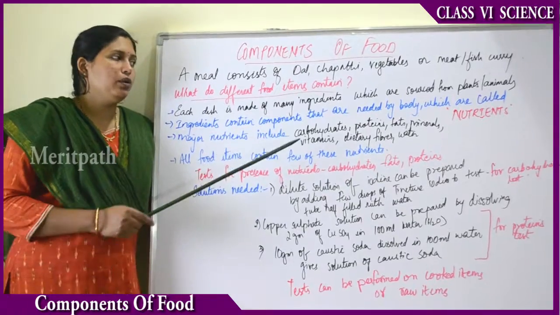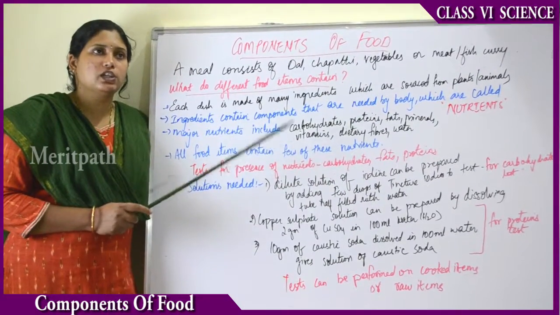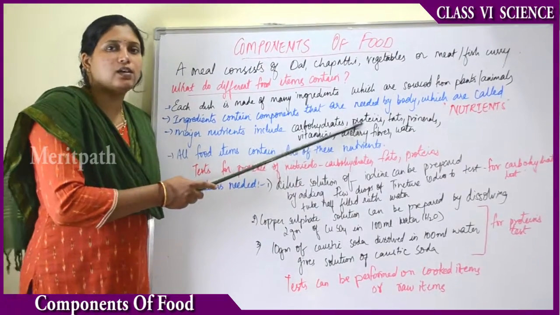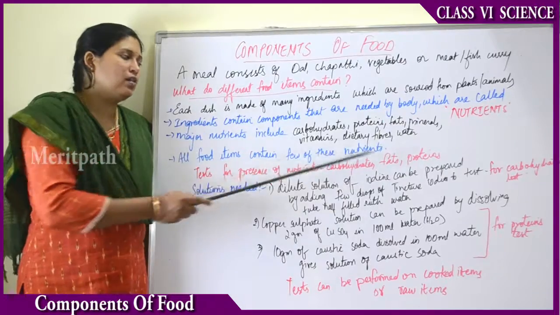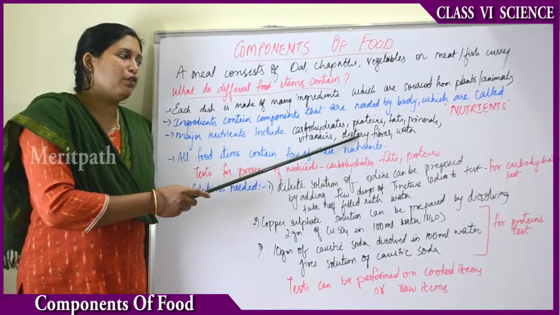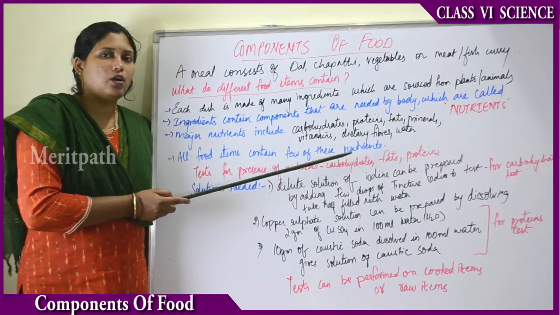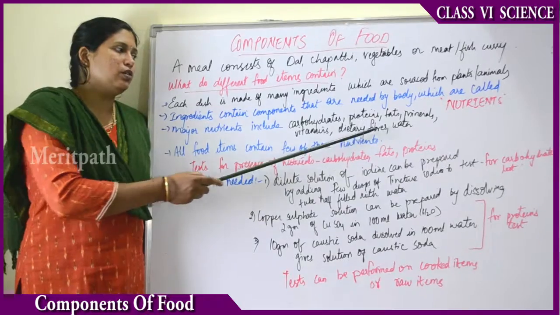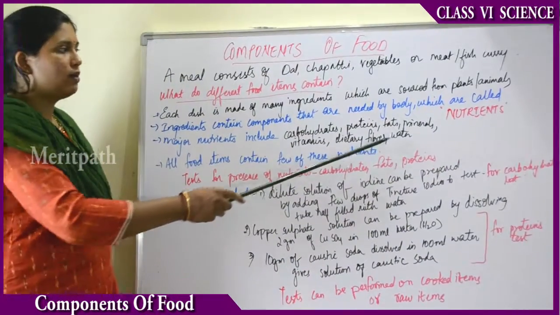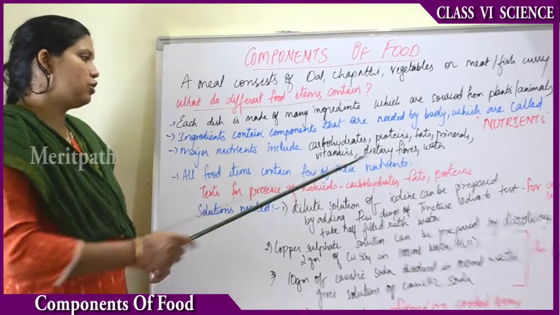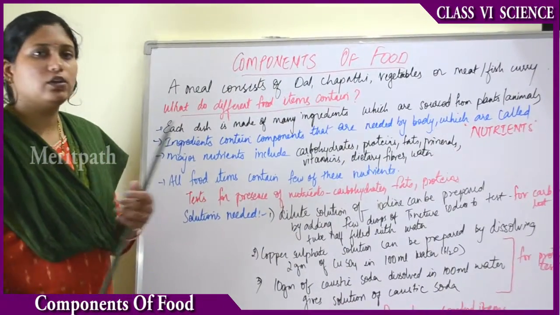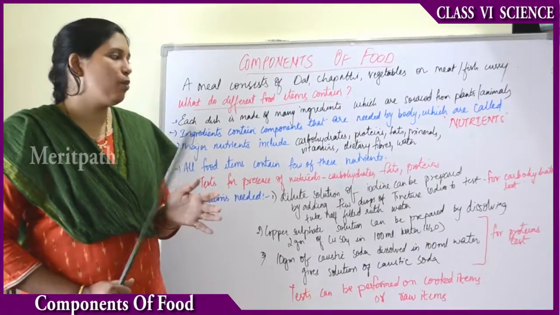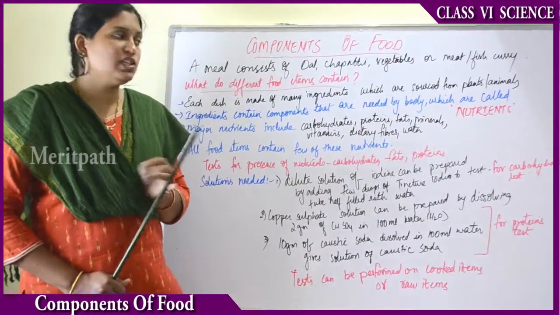What are the major nutrients which are present usually in our daily food? They are carbohydrates, proteins, fats, minerals, vitamins, dietary fibers, also known as roughage, and water. Water is also very essential for our body, so water is also a nutrient. So the major nutrients include carbohydrates, proteins, fats, minerals, vitamins, dietary fibers or roughage, and water.